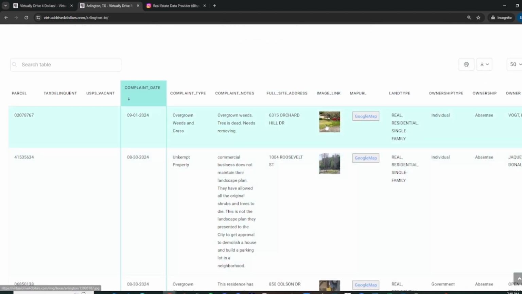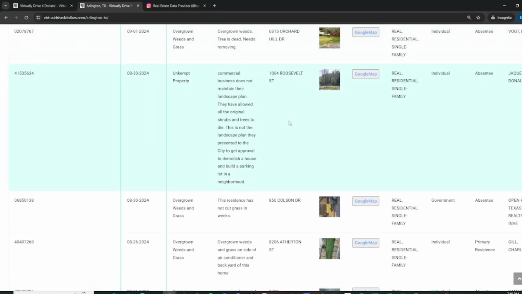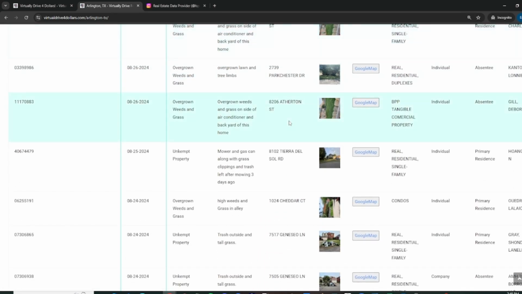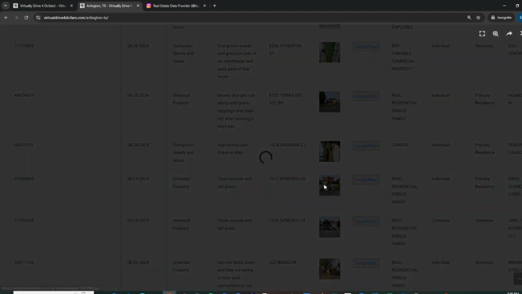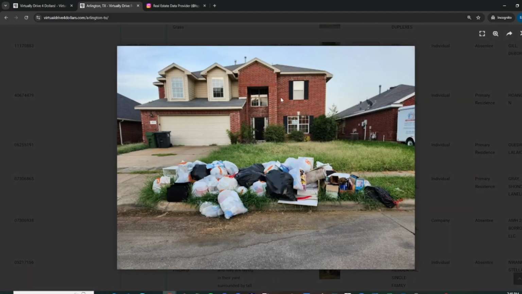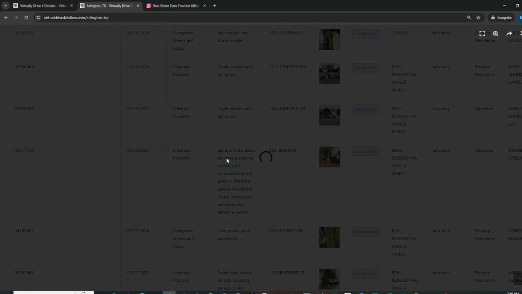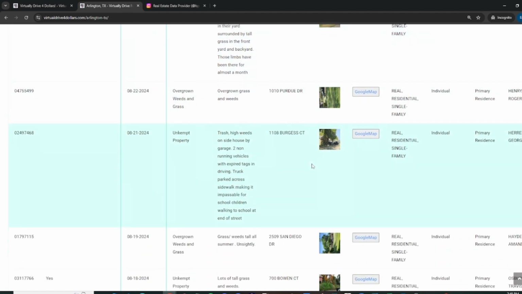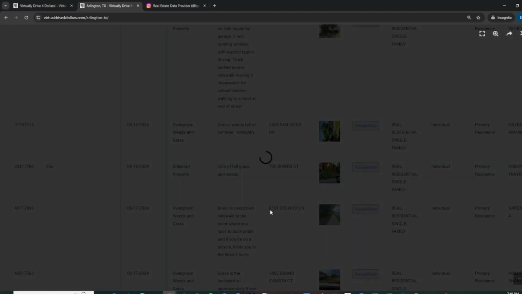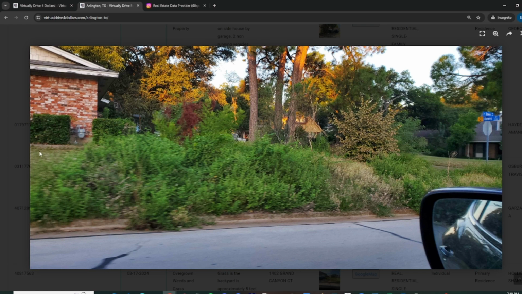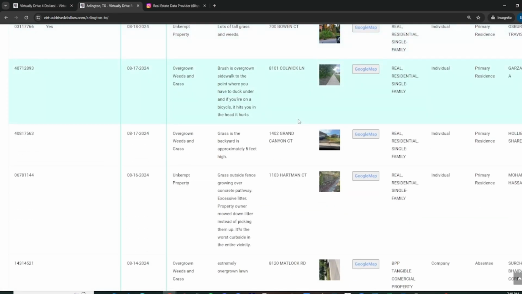So if you were literally driving, you would spot a lot of these properties, right? And something would stand out to you, whether it's rubbish and whatnot. You could see if the house is potentially abandoned, if there's high grass, if it's not being kept and whatnot. So this gives you a really good indicator of whether the property is vacant and whatnot, right?